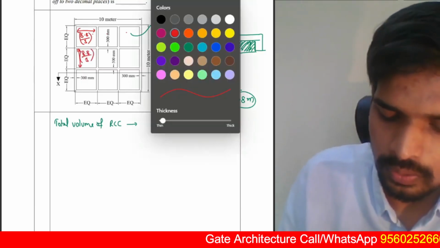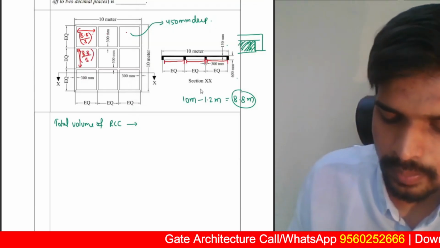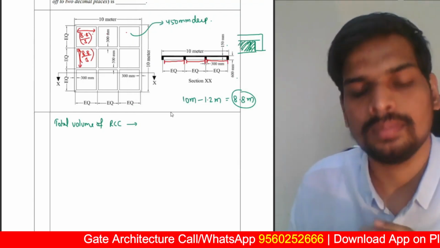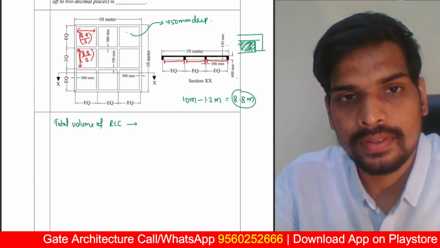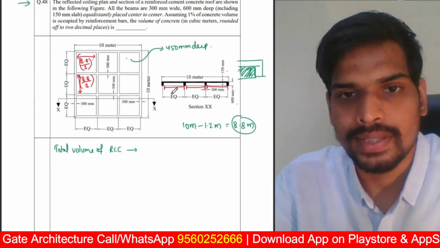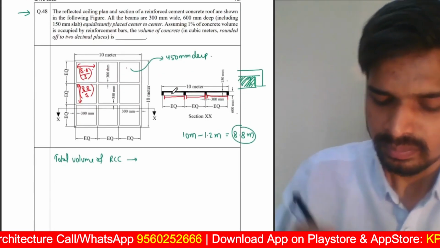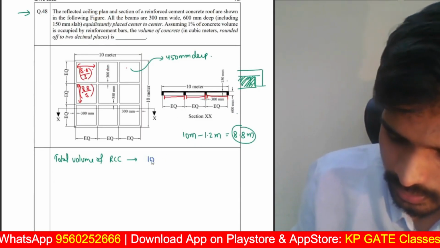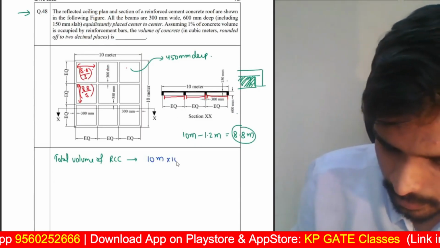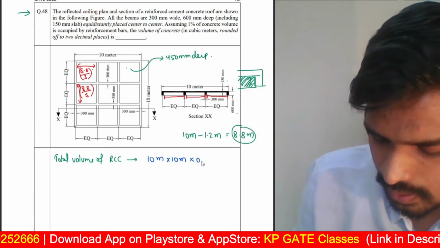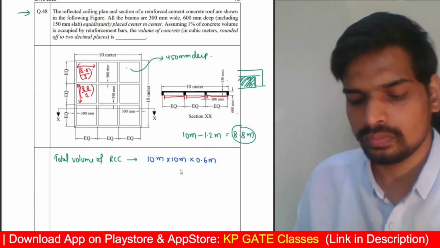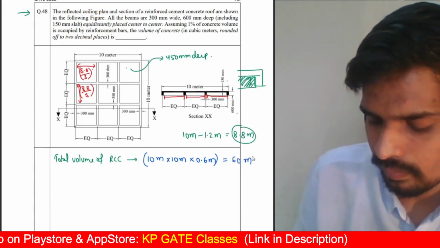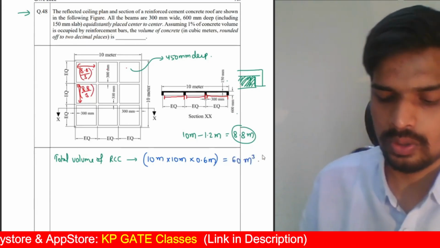Let us now find out the total volume of the RCC slab, the total volume of the slab till the bottom of the beam thickness. I'm doing everything in meters itself. What do we want the answer in? Cubic meters. So let us do everything in meters. The total volume of RCC basically will be 10 meter by 10 meter by 0.6 meter. So this basically will be 60 cubic meters. That's the total volume of RCC.